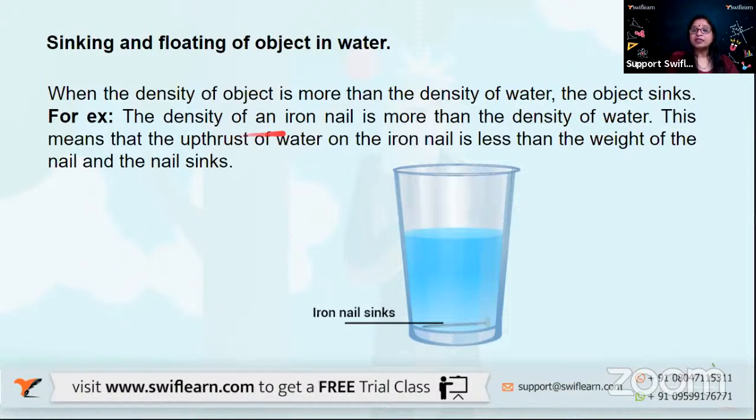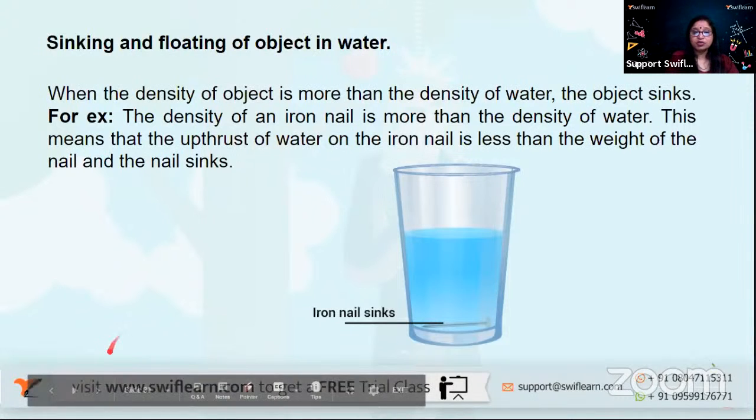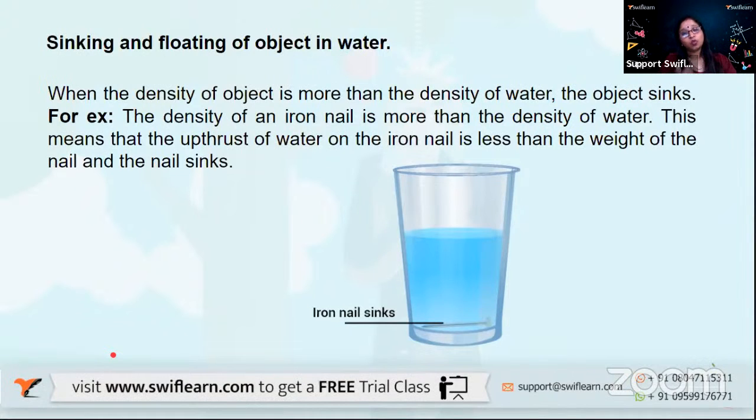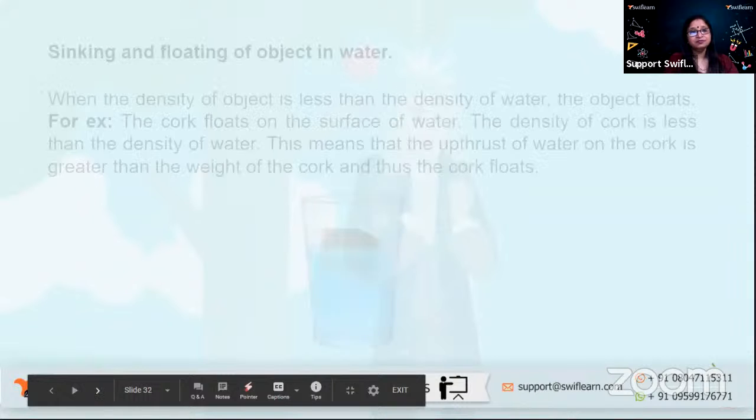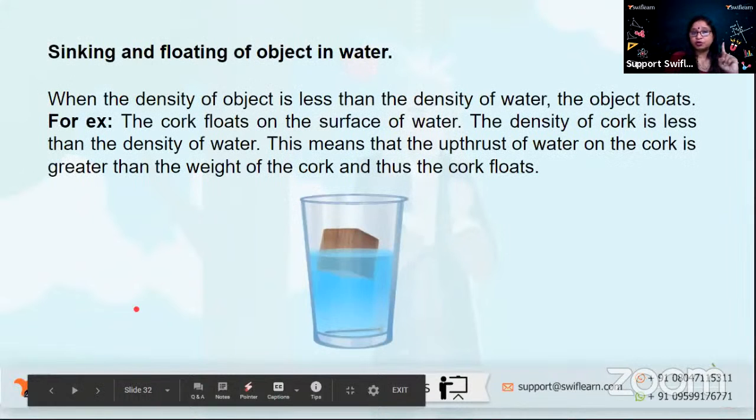For example, the density of an iron nail is more than the density of water. So that means what? The upthrust of water on the iron nail is going to be less than the actual weight of the nail. So the nail sinks. Simple concept. So here we are trying to talk of density with relation to the density of water, and we are trying to understand whether an object will float or sink.